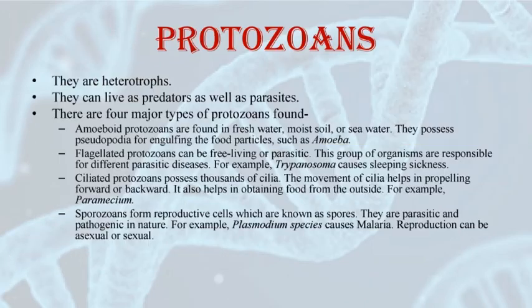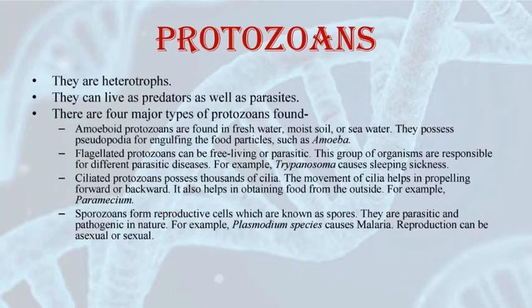The fifth group is protozoans. All the protozoans are heterotrophic in nature. They can live as predators or parasites. These are believed to be primitive relatives of animals. This means that the animals have evolved from the protozoans. Now again, the protozoans are divided into four major groups.